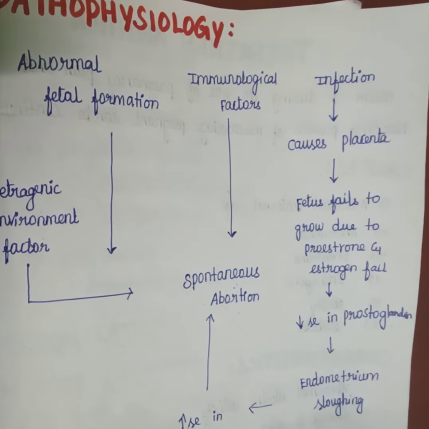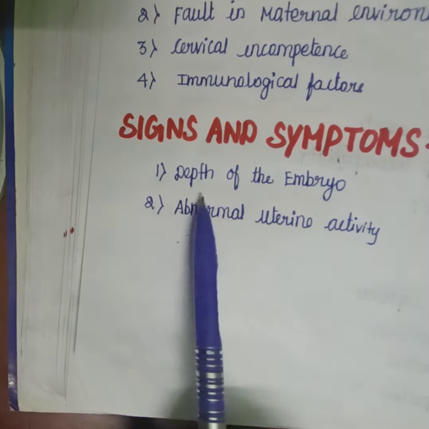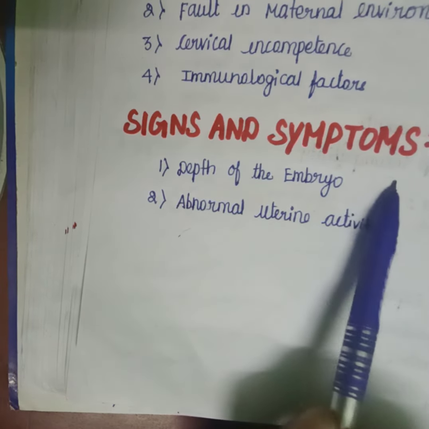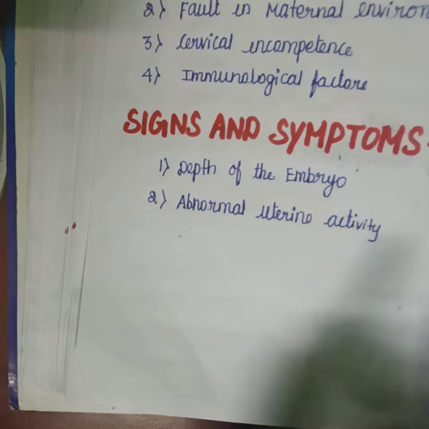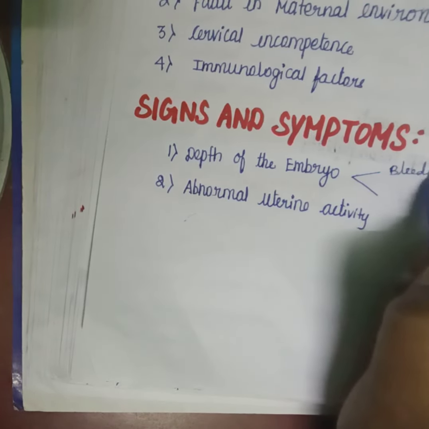Next we are going to see about signs and symptoms. In signs and symptoms, there is death of the embryo and abnormal uterine activity. In death of the embryo, it causes bleeding and pain.